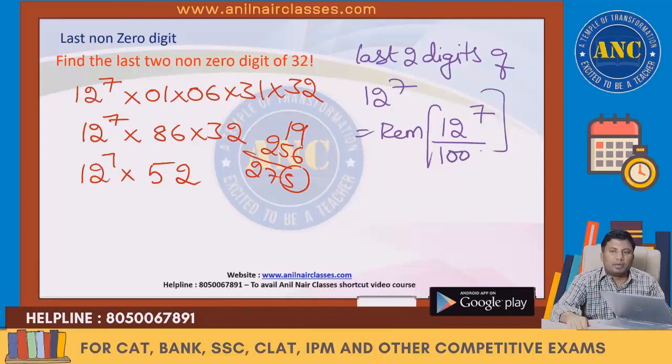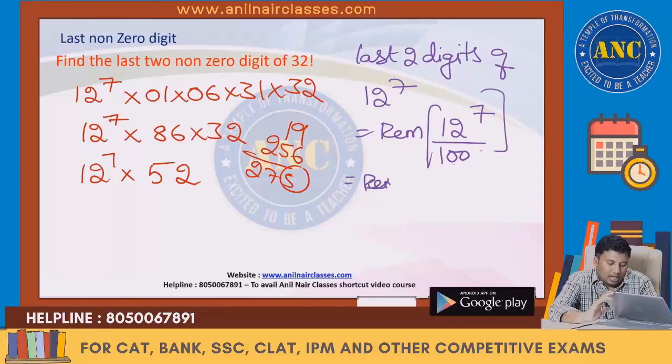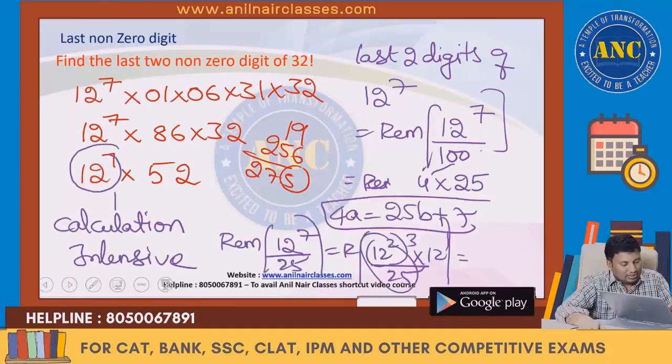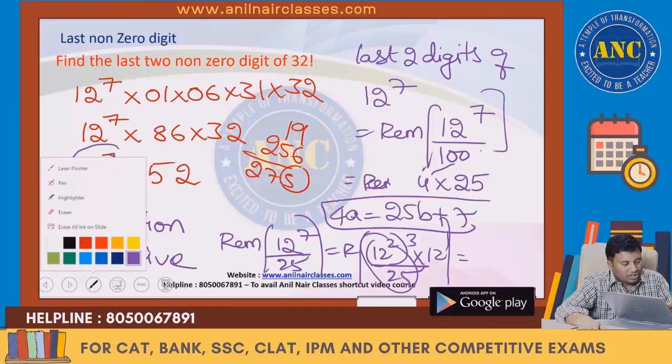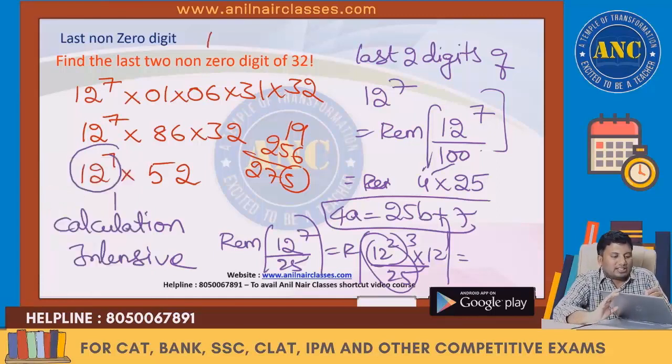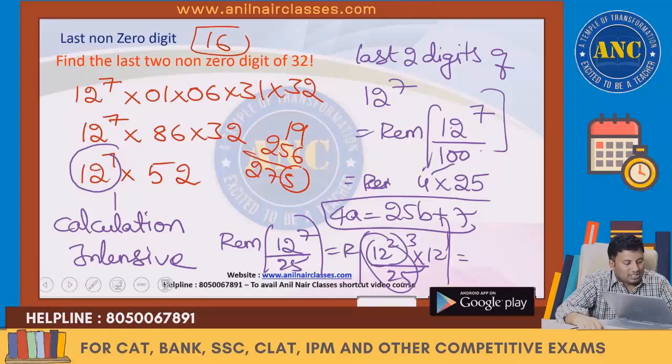Divide this number by 100. 100 is nothing but 4 into 25. So if you solve this question, you should get the answer 16. Please check it out, sir. Next question, please write down.